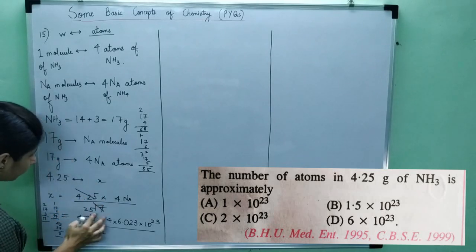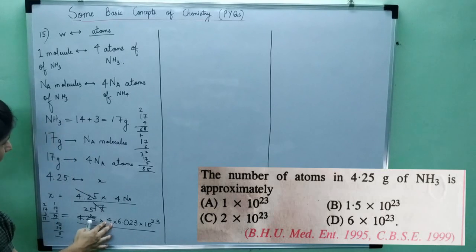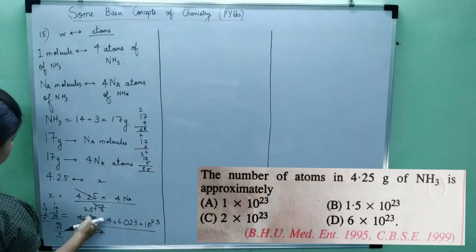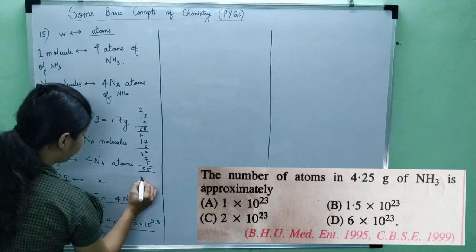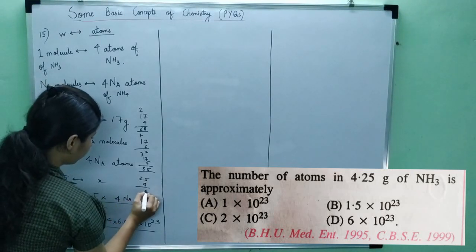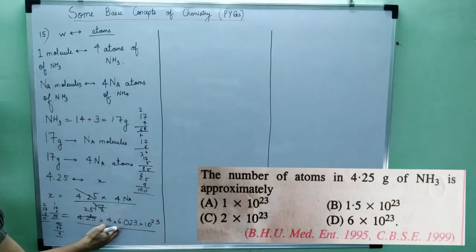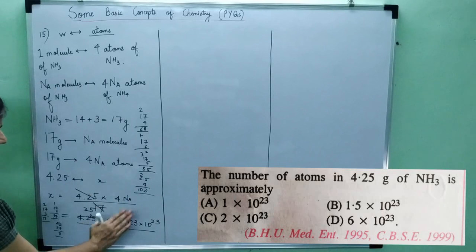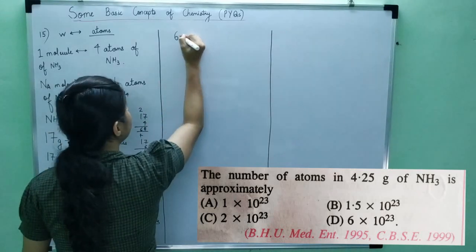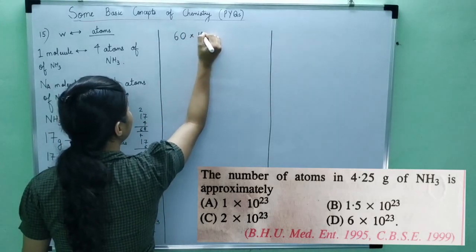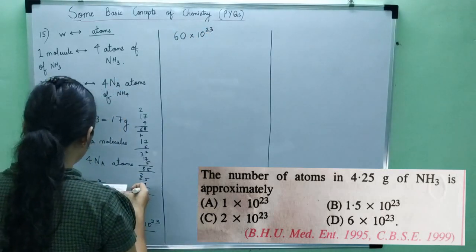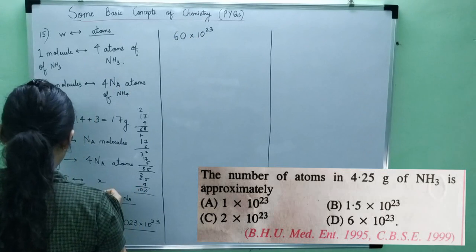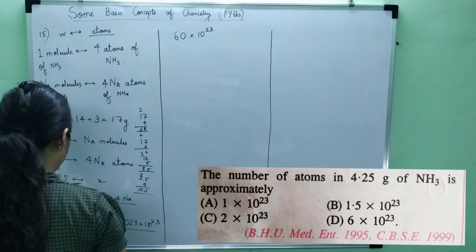2.5. So 2.5 into 4, this comes out to be, okay, so I have to multiply 2.5 times 4. So this comes out to 10. So 10 into 6 becomes 60. So I'll just multiply with 6. So this comes out to be 60 into 10 to the power 23. How are the options given? So the options are... right.